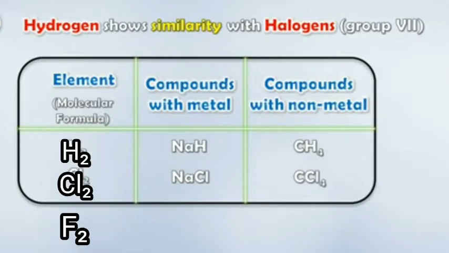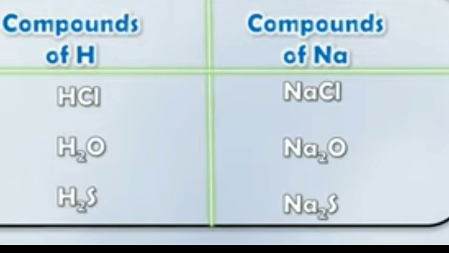Fourth, position of hydrogen. Hydrogen shows similarity with the halogen group 7. For example, the molecular formula of hydrogen is H2, while the molecular formulas of fluorine and chlorine are F2 and Cl2 respectively. In the same way, there is a similarity in the chemical properties of hydrogen and the alkali metals group.